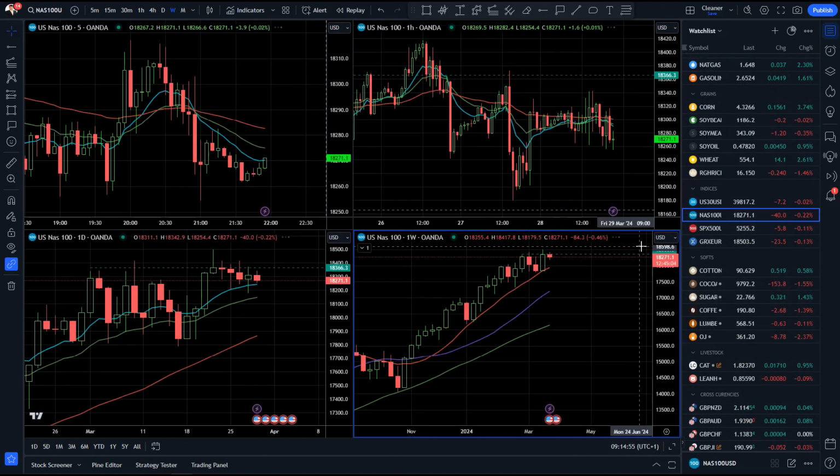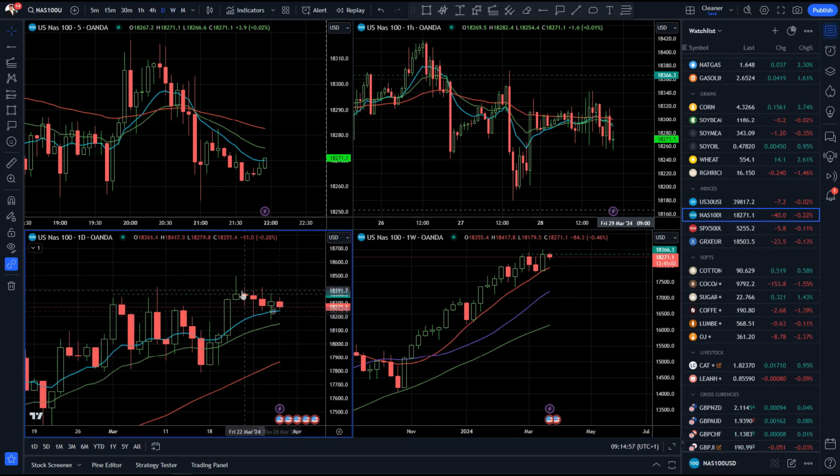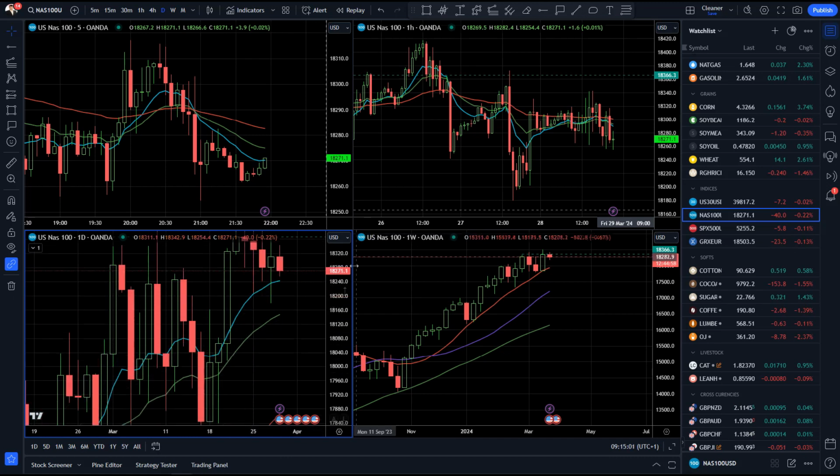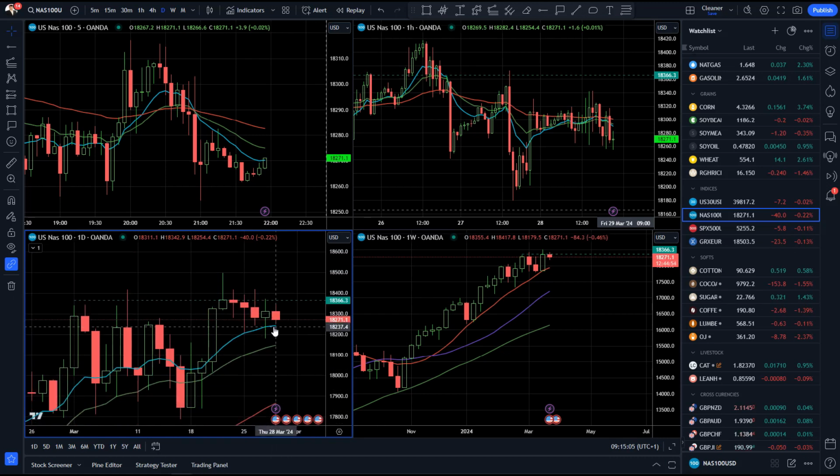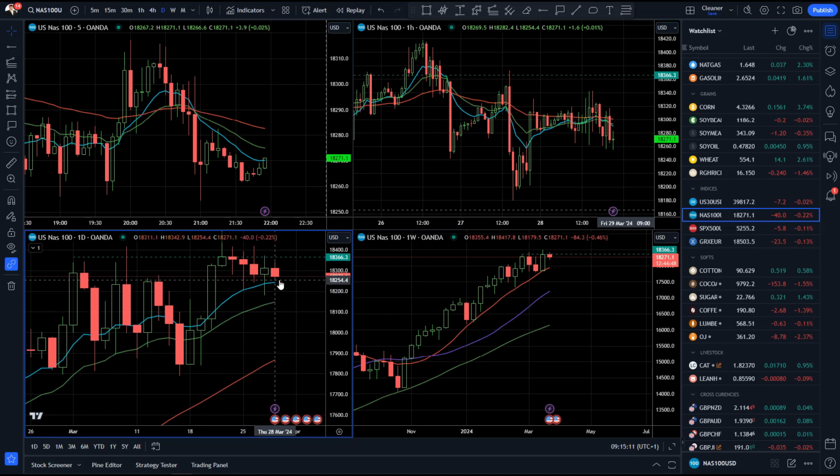And on the NASDAQ 100, we have a consolidation last couple of days, but we can see the 10-day moving average is now in the flat environment, and we have lots of those tails in the background. So this can be the distribution that can result in the downside movement towards the potential rising 50-day moving average around 17,900 mark. That will be all for this update.